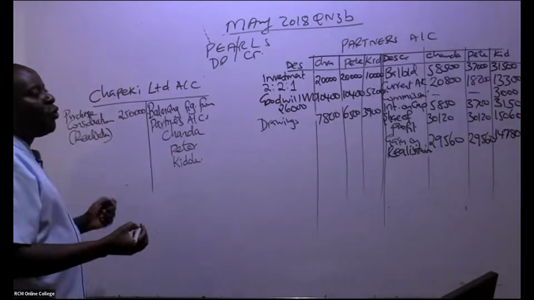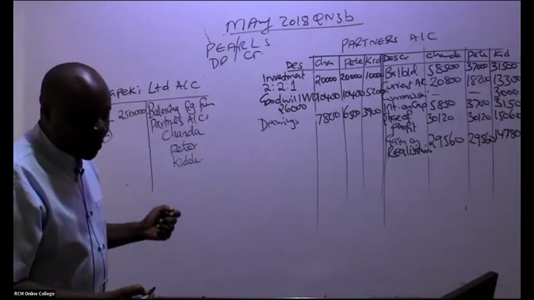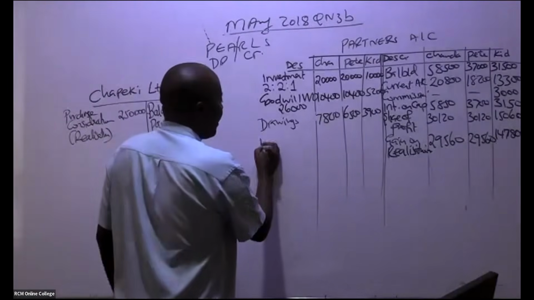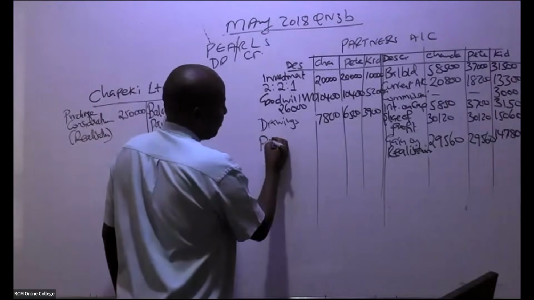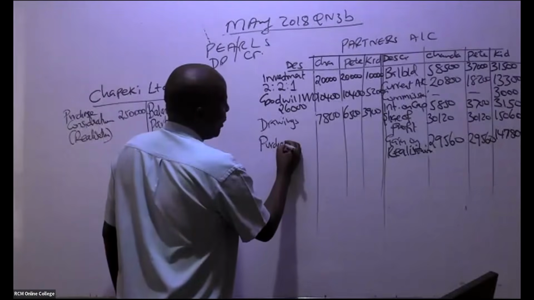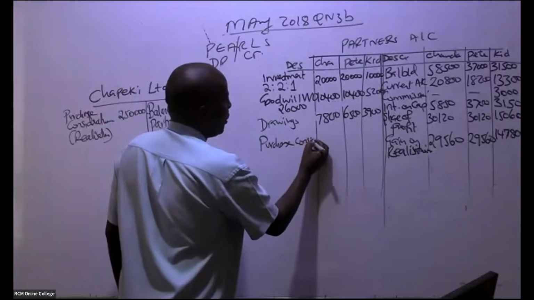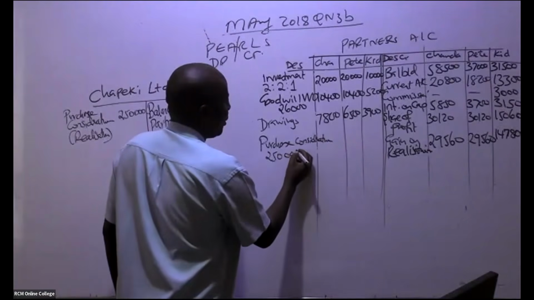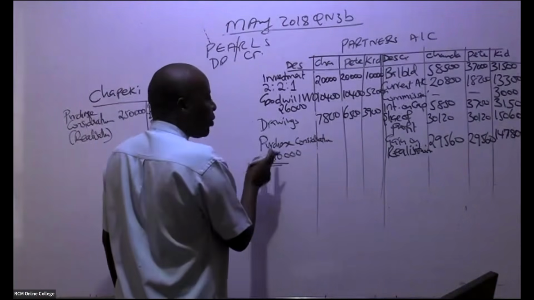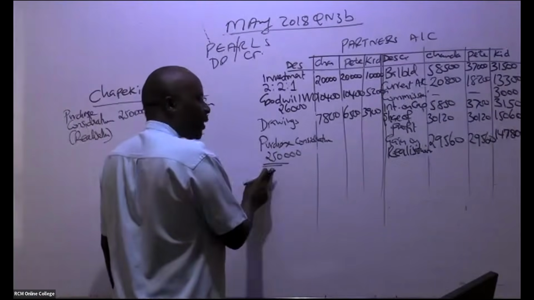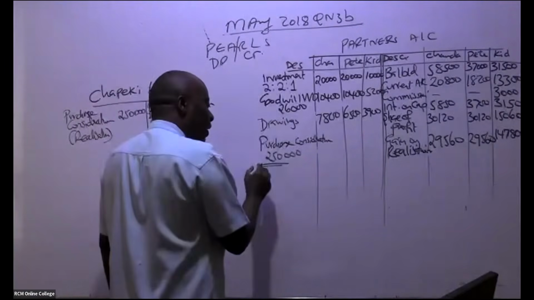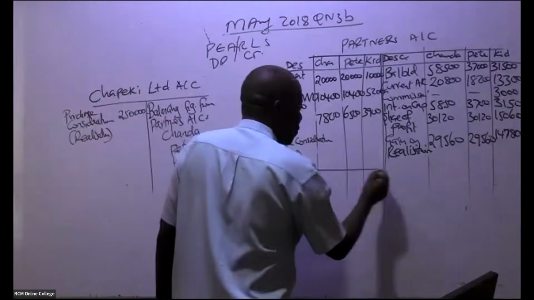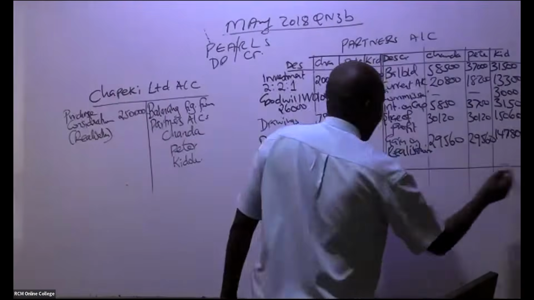Now, can you kindly come here straight away and give us the purchase consideration? This must always come here, which in this case is 250,000 in total. But you don't share this as per the proportions. You get balancing figures.